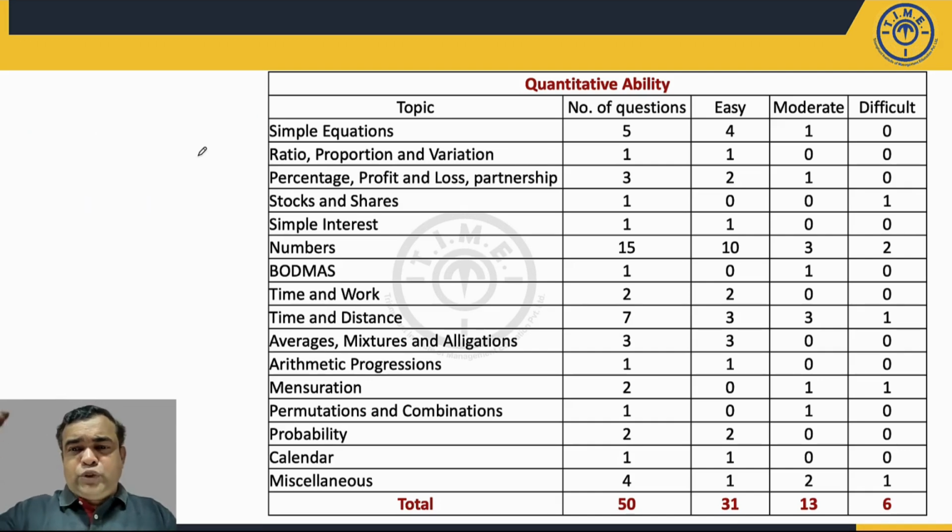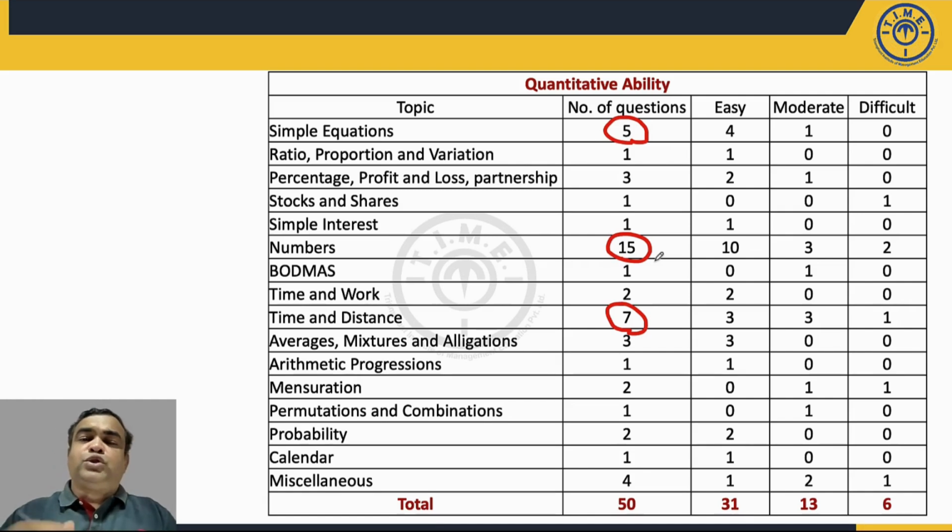Okay. So if I look at the weightage of each topic, you'll see almost on all the areas the questions were asked. But if you see the maximum number of questions, you'll find from the numbers area. Then followed by your time and distance. And then you can see simple equations. So 15 and 5, 20 plus 7, 27 questions from this area. So 27 questions means more than 50% of the syllabus is asked from just 3 topics.